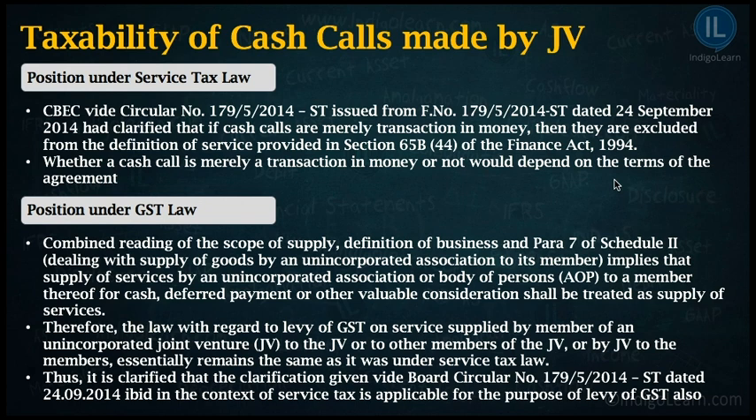The government has clarified that a combined reading of the scope of supply, definition of business, and para 7 of Schedule 2, which deals with the supply of goods by an unincorporated association to its member, implies that supply of services by an unincorporated association or body of person to a member thereof for cash, deferred payment, or other valuable consideration shall be treated as supply of services. This we have discussed, right? So if an unincorporated association has provided certain services to other member for any cash, that will be regarded as